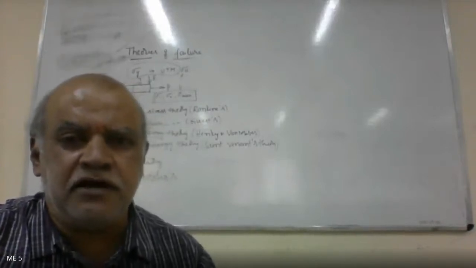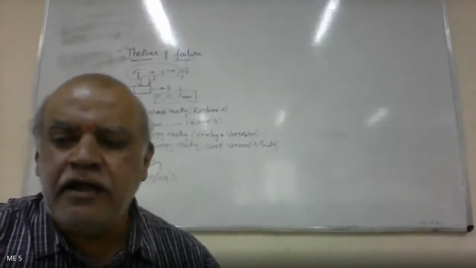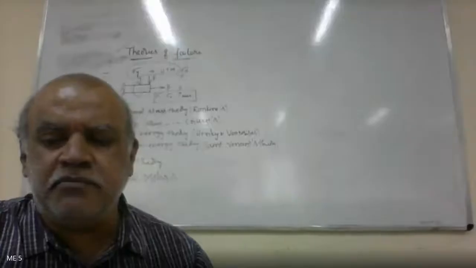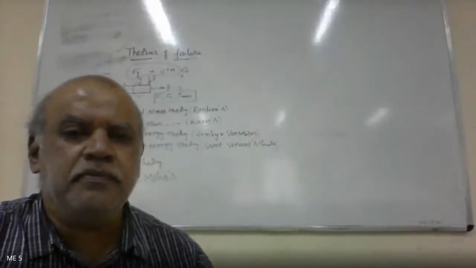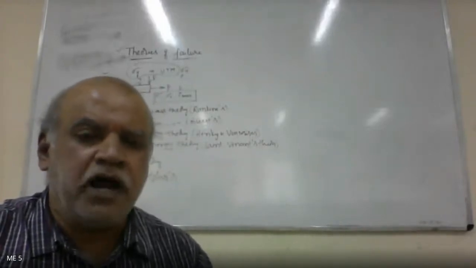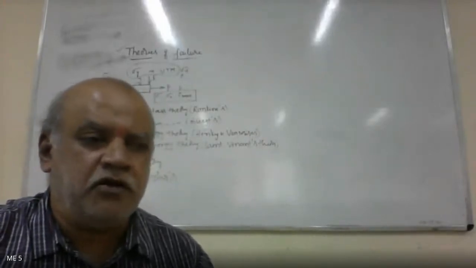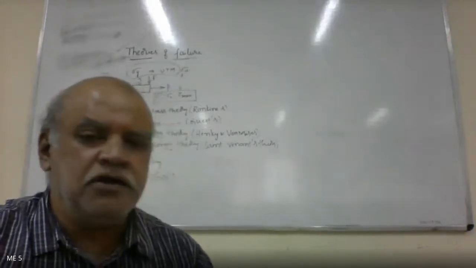Just now I said, be attentive, Siddharth. So, simple tension test within brackets sigma y comma sigma u, close the bracket, is obtained by theories of failure.